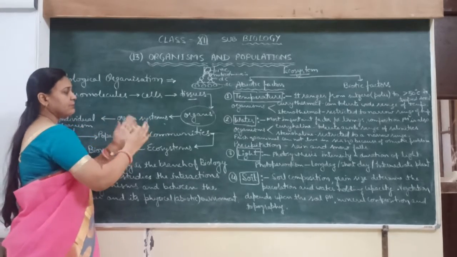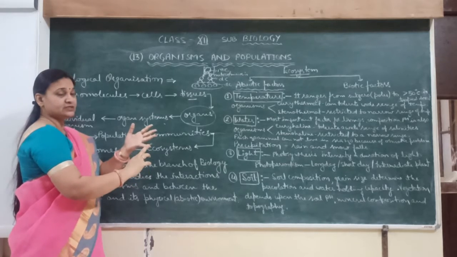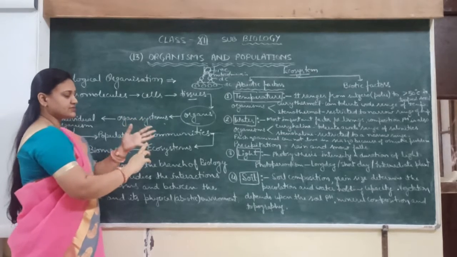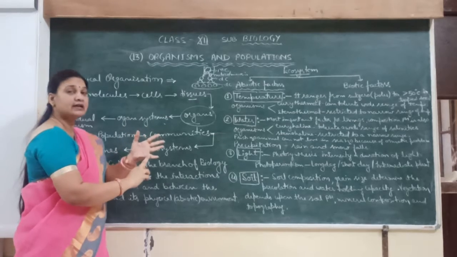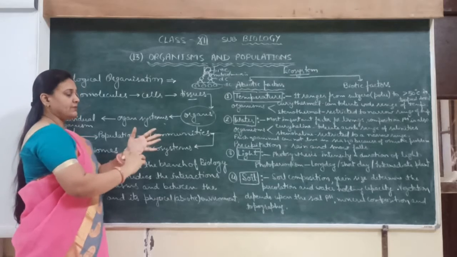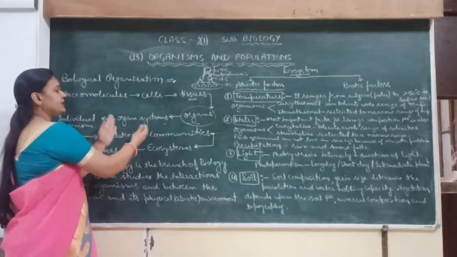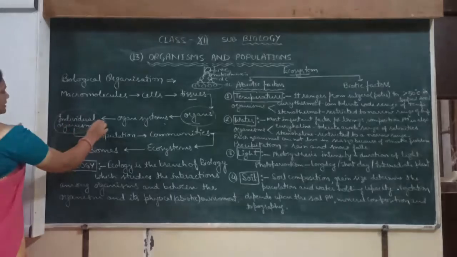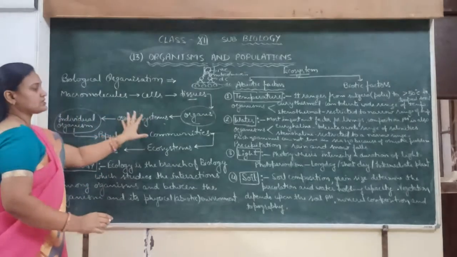In our body, there are many organ systems present like the excretory system, kidneys, ureter, digestive system, respiratory system. The main respiratory organs are lungs, but trachea, bronchus, bronchioles, they are the helping organs. So many types of organ systems are present in our body and many organ systems combined form the individual organism.